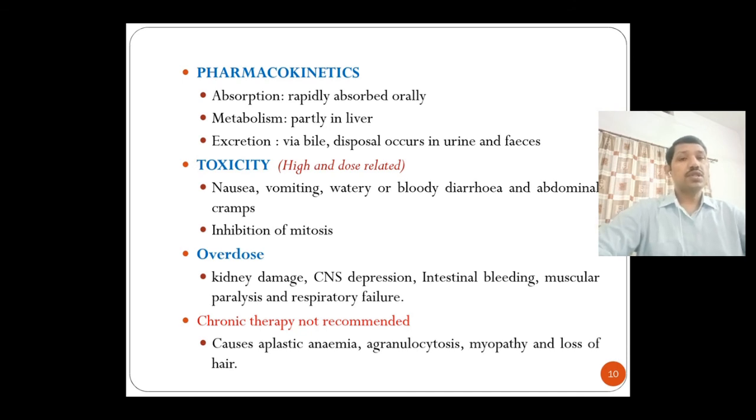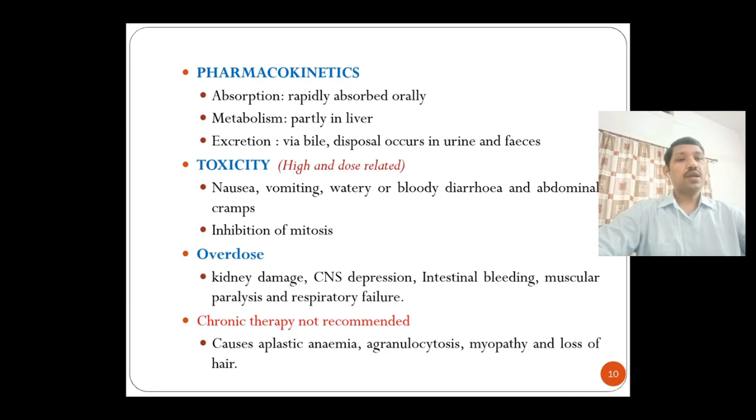Pharmacokinetics of colchicine: this drug is absorbed orally, there is rapid absorption, it is mainly metabolized in the liver, and it is excreted via the bile and disposed of through urine and feces.